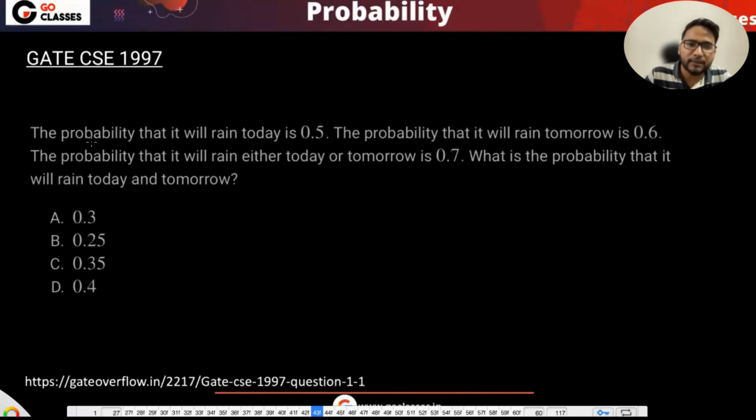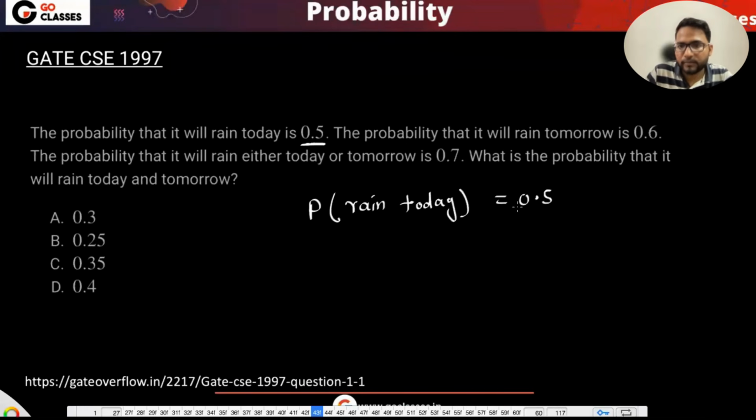Here they are saying that probability that it will rain today is 0.5, and probability that it will rain tomorrow is 0.6. The probability that it will rain either today or tomorrow.